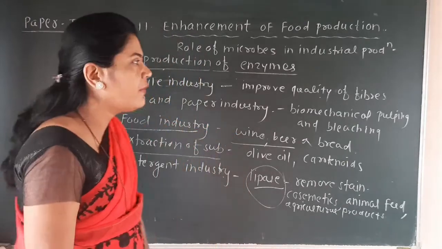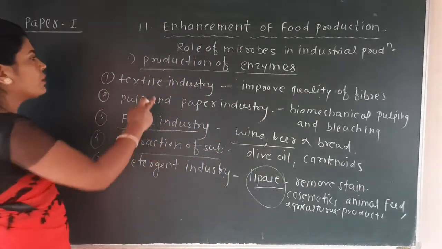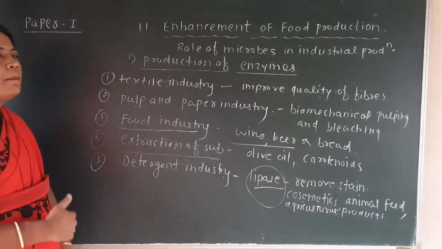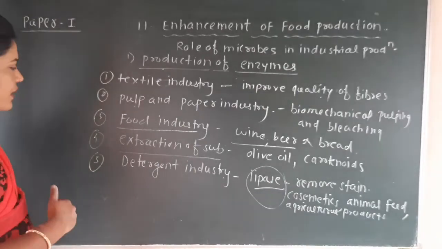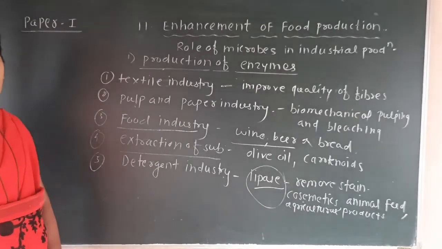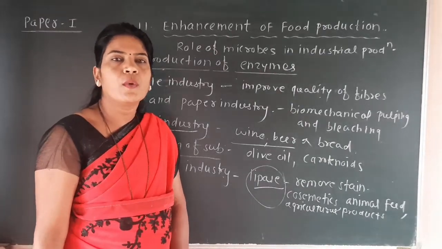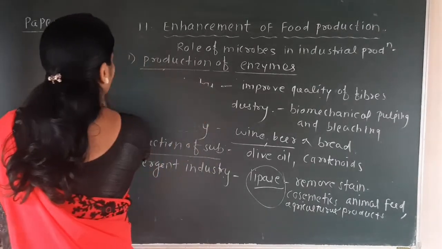So it is a very important chart that we have to see under the production of enzymes, that is the role of enzymes in the textile industry, pulp and paper industry, food industry, extraction of important substances, and in the detergent industry. Now here we will see some enzymes and the microbes which are involved in the production of these enzymes. So here we will see the chart.